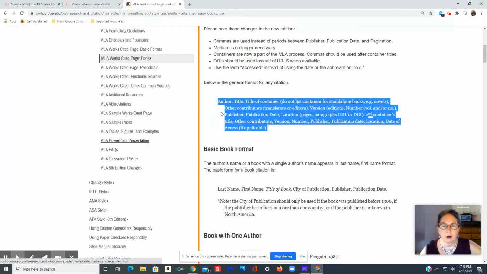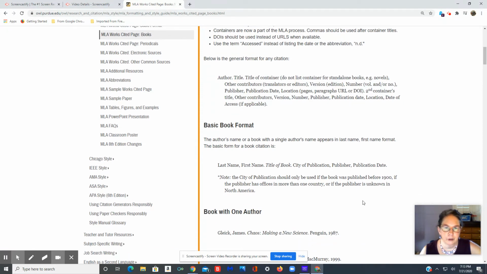You would have the author first, then the title of container. That means if the story or the poem came from a larger book. Then other contributors, version, number, if it's a journal, publisher, publication date, URL or DOI. It's easier if we just see examples.